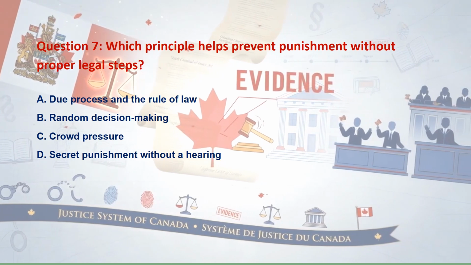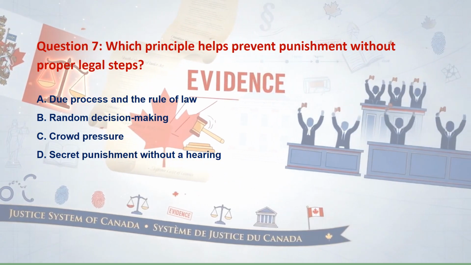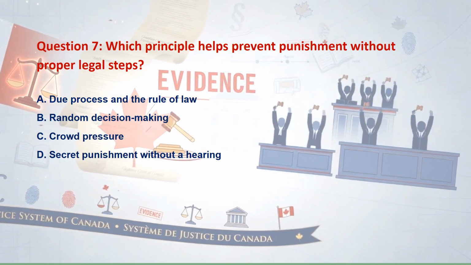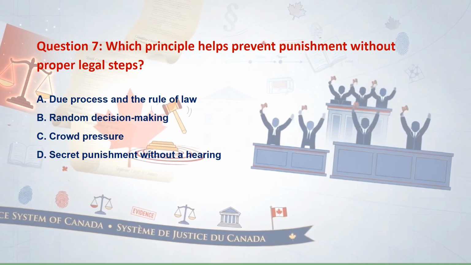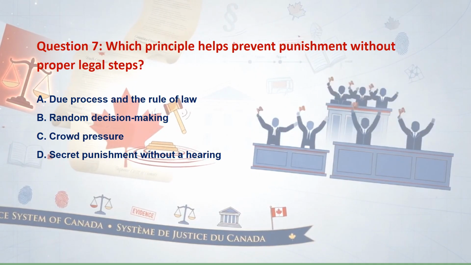Next question is which principle helps prevent punishment without proper legal steps? A. Due process and the rule of law. B. Random decision making. C. Crowd pressure. D. Secret punishment without a hearing.